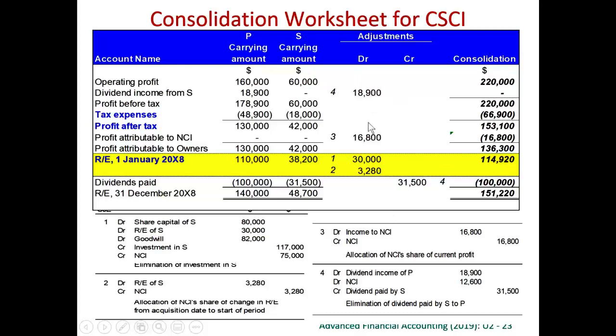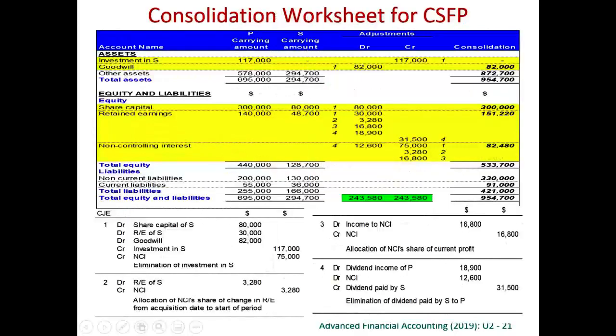2 items affect the statement of income. 3 items affect the retained earnings. Anyway, if the question asks for the statement of retained earnings and consolidated income statement, this is what we have to do. Strictly speaking, you can post this 151,220 as the closing retained earnings to the balance sheet.